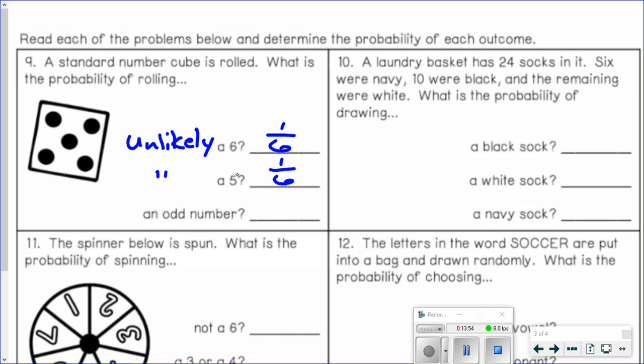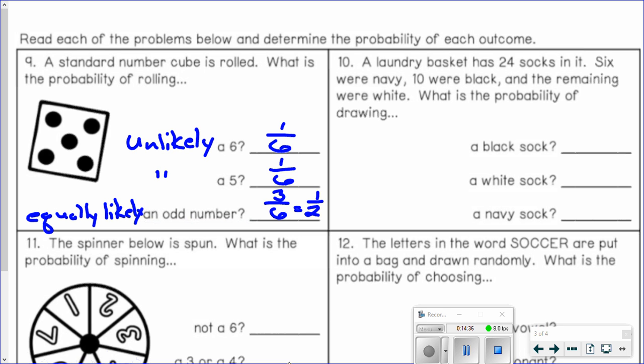Okay, what about an odd number? So how many odd numbers are there on the die? 1, 3, and 5. So there's 3 of them out of 6 total outcomes. And we simplify that to 1/2. So these are equally likely to occur. You're just as likely to roll an odd number as you are to not roll an odd number, right? Half the numbers are odd and half of them are even.